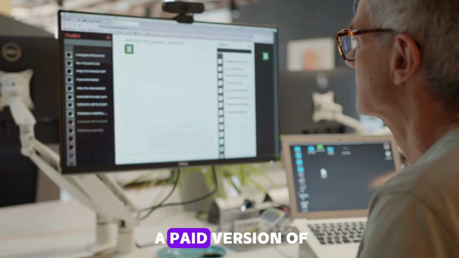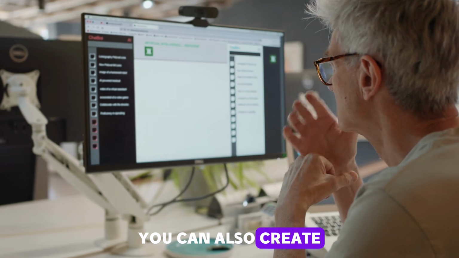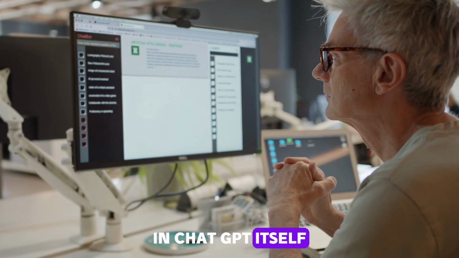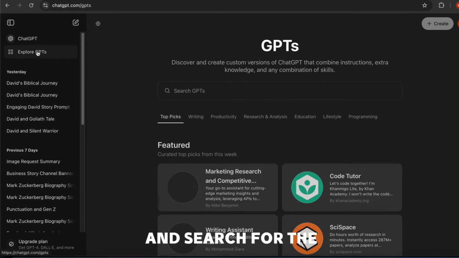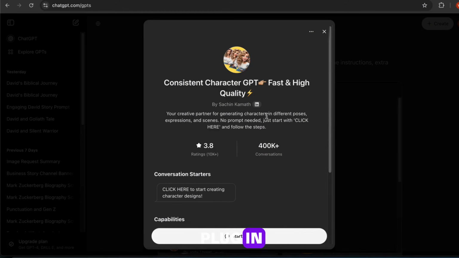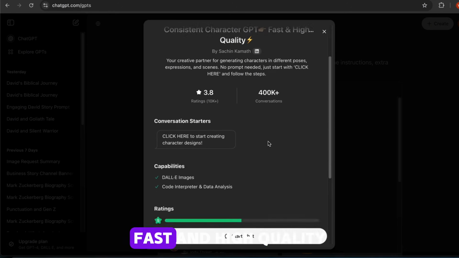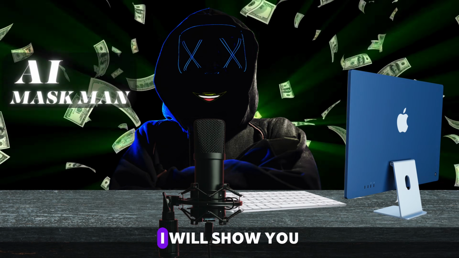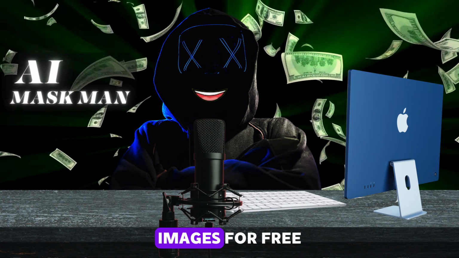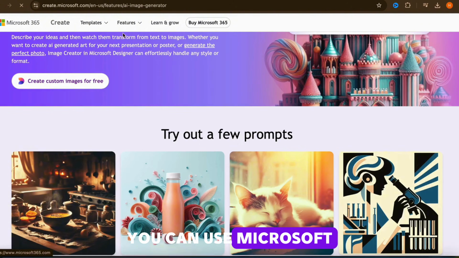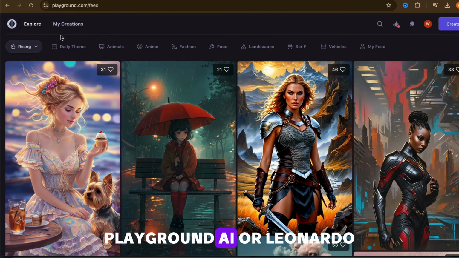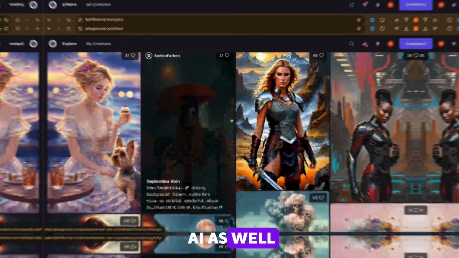Or if you have a paid version of ChatGPT, you can also create consistent characters in ChatGPT itself. Click on Explore GPT and search for the plugin Consistent Characters GPT Fast and High Quality. As of now, I will show you free tools in which you can create images for free. You can use Microsoft Image Generator, Playground AI, or Leonardo AI as well.